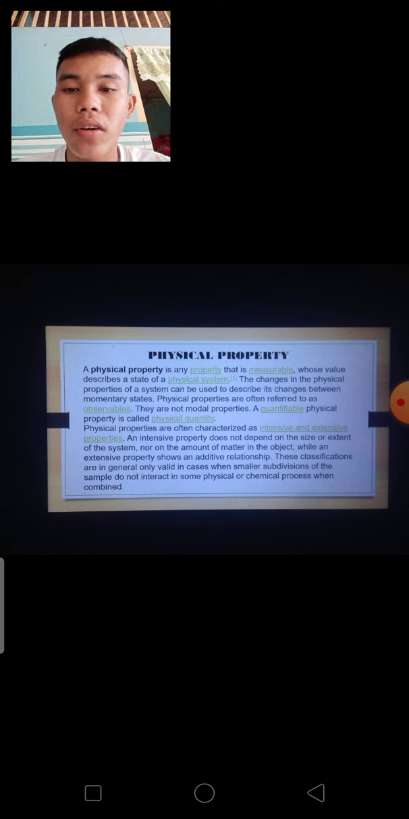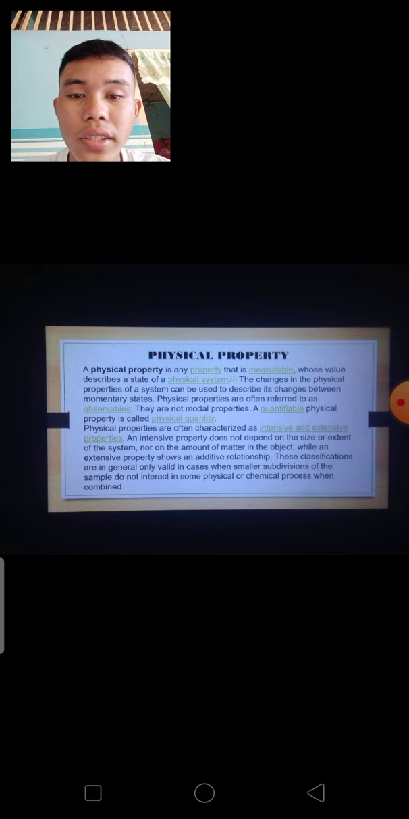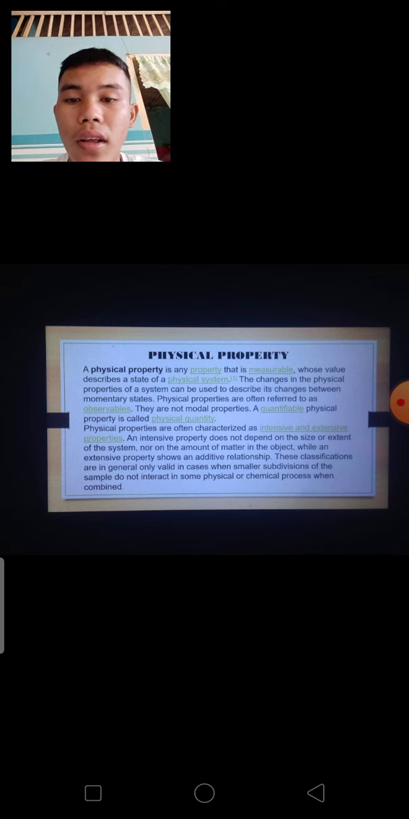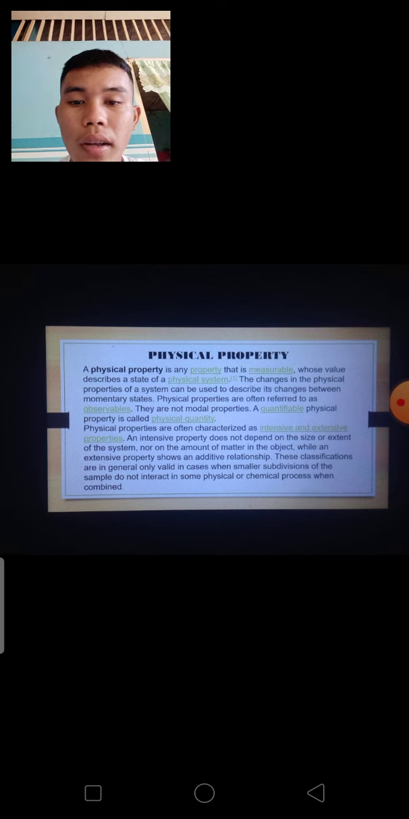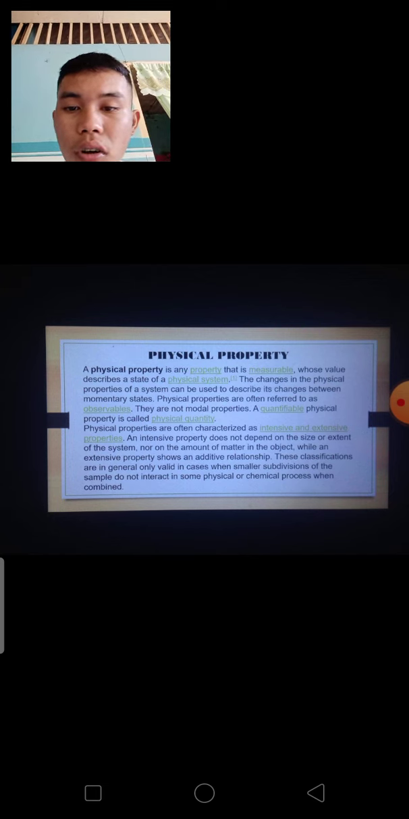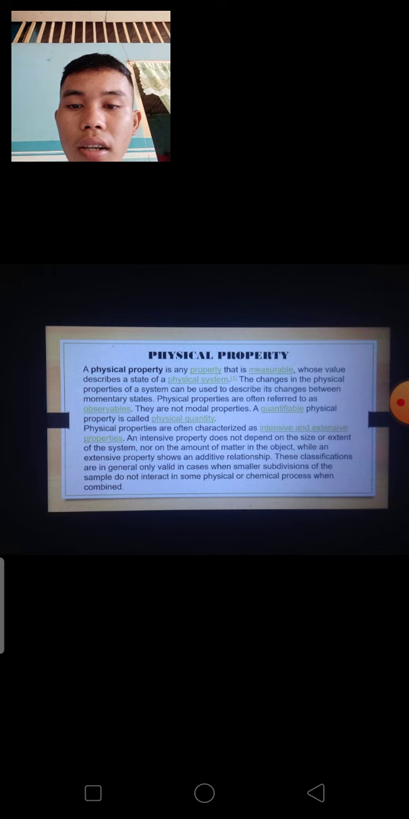Physical properties are often characterized as intensive and extensive properties. An intensive property does not depend on the size or extent of the system, nor on the amount of matter in the object, while an extensive property shows an additive relationship. These classifications are in general only valid in cases when smaller subdivisions of the sample do not interact in some physical or chemical process when combined.